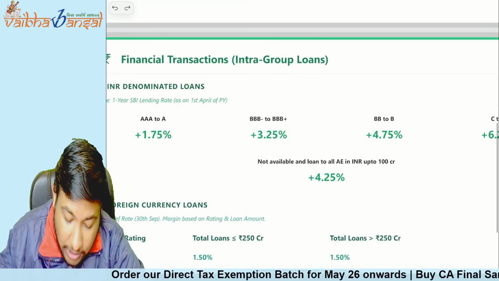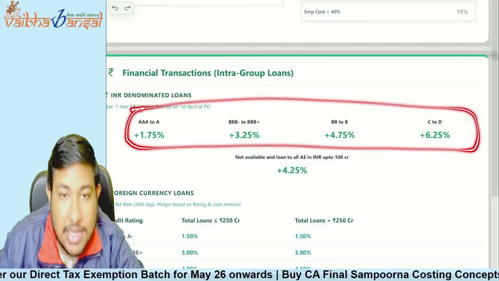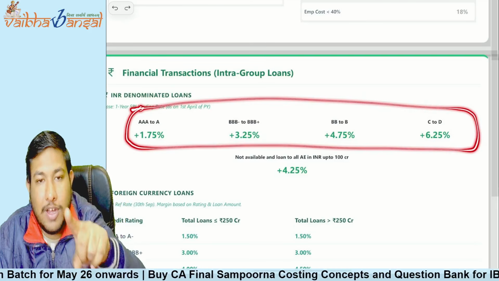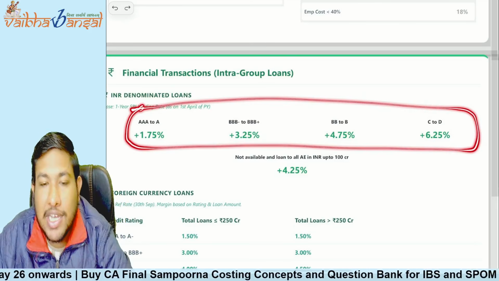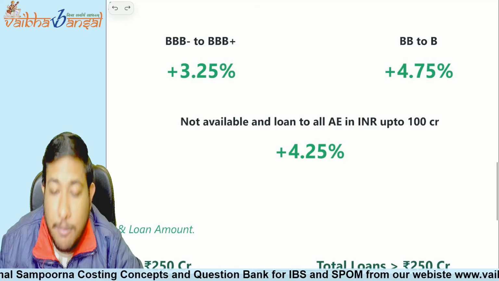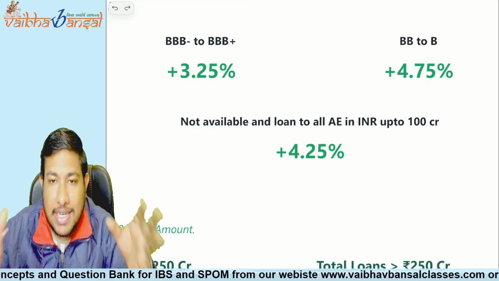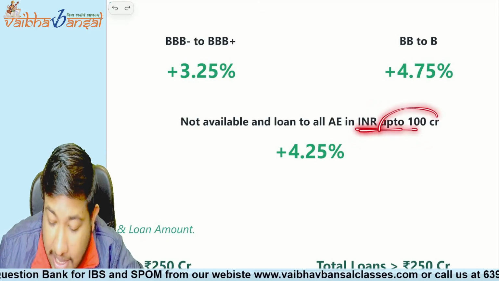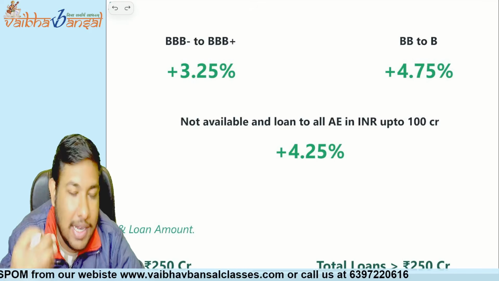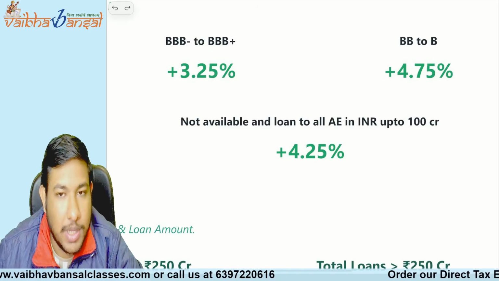Have you understood and learned all these 4 points, starting from 1.75% plus 1.5% plus 1.5% plus 1.5%? And if the credit rating is not available for the entity, but the loan we have given to all our entities in aggregate in INR is up to 100 crore, we have not given loans exceeding 100 crore rupees, and our credit rating is not available, then the base rate plus 4.25% is to be applied.